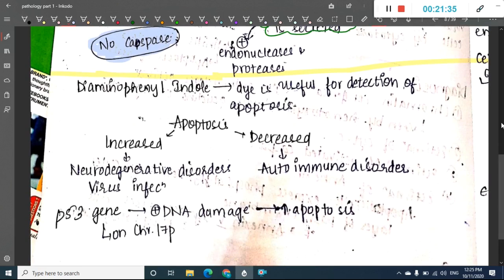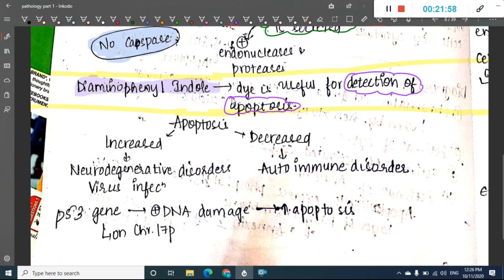Then we have one more important thing about apoptosis, which is diphenyliodole. For the detection of apoptosis, we have seen many things which will help to detect apoptosis. This diphenyliodole is also useful for the detection of apoptosis.